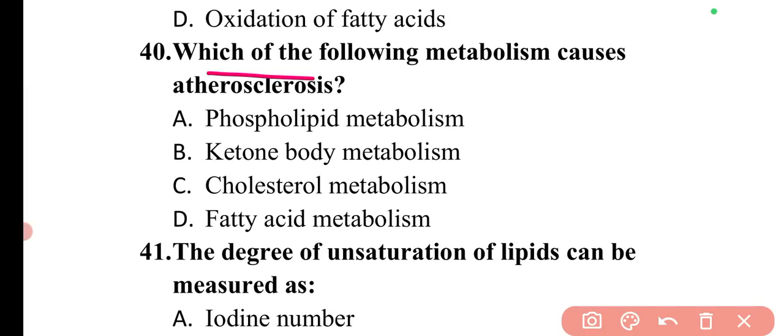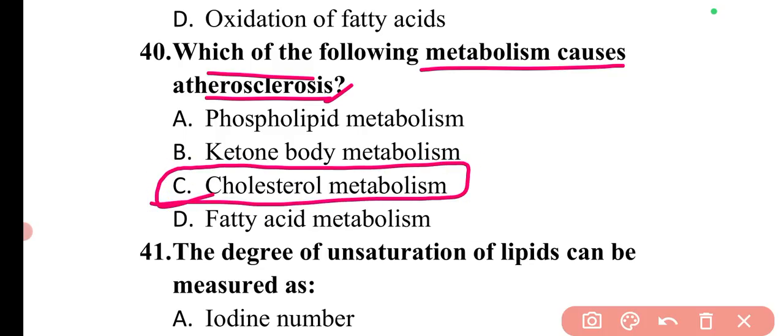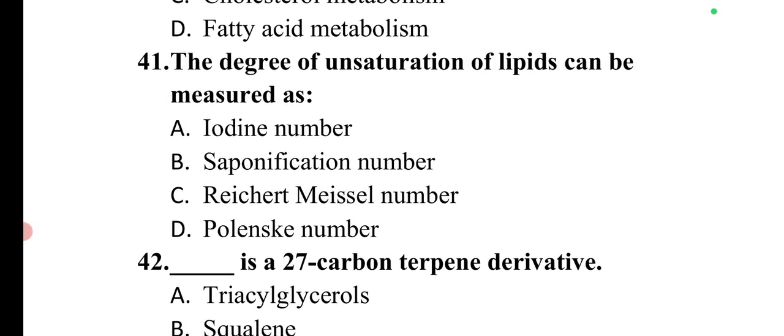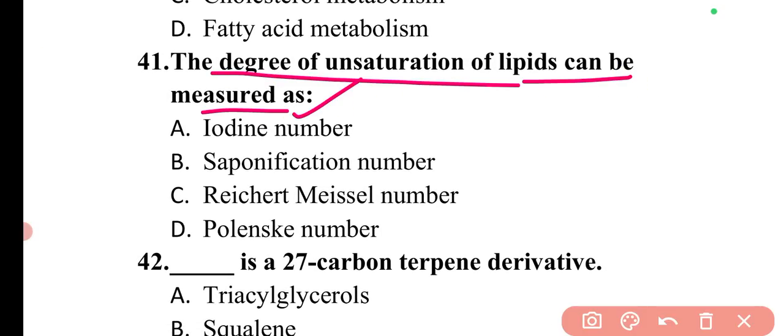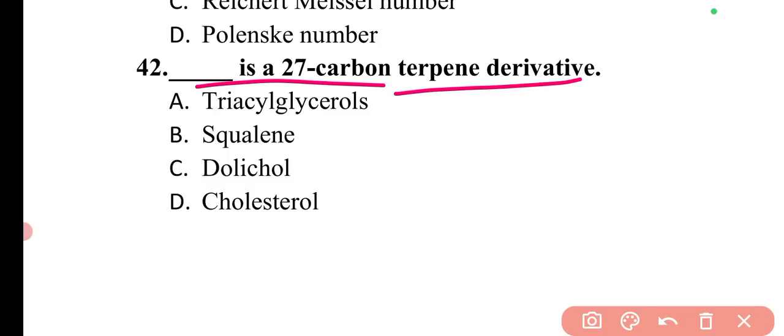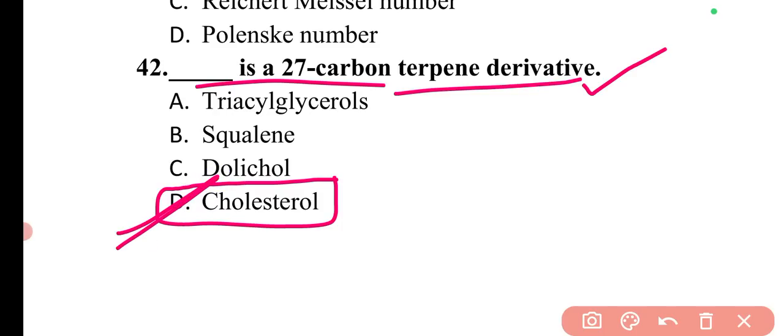Next question is, which of the following metabolism causes atherosclerosis? The atherosclerosis is due to cholesterol metabolism. So here option C is correct. Next question is, the degree of unsaturation of lipids can be measured as. The degree of unsaturation of lipids can be measured as iodine value. So here option A is correct. Next question is, dash is a 27 carbon terpene derivative. The 27 carbon terpene derivative is cholesterol. So here option D is correct.